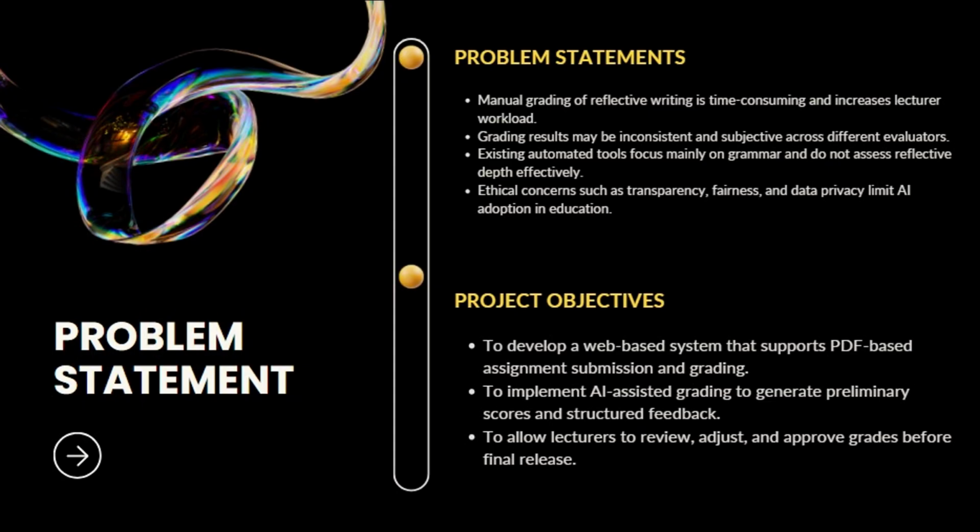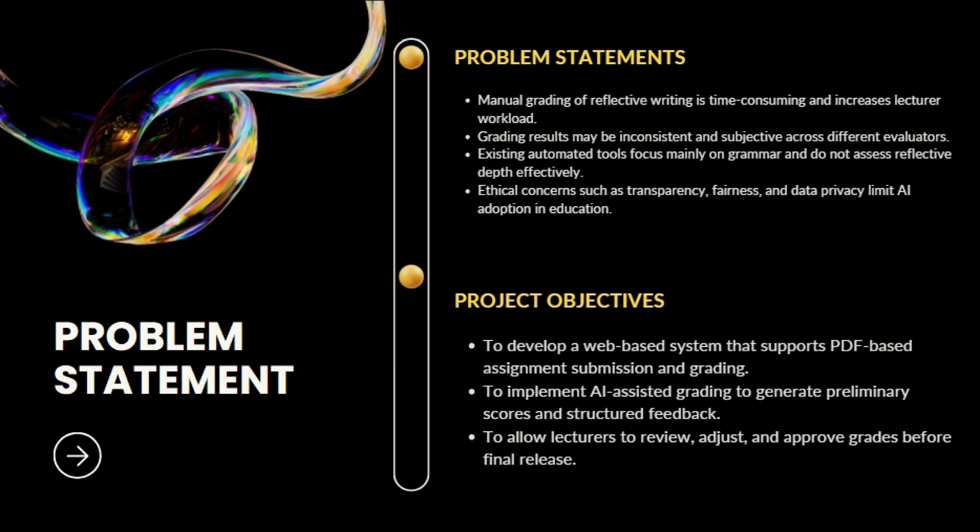In this project statement, this project addresses several challenges in the current grading process for reflective writing. Firstly, manual grading is very time-consuming and significantly increases lecturer workload. Secondly, grading results can be inconsistent and subjective when evaluated by different lecturers. Furthermore, most existing automated grading tools mainly focus on grammar and surface-level features, and they do not effectively assess the depth of reflection. Lastly, ethical concerns such as transparency, fairness, and data privacy have limited adoption of AI technology in educational assessment.